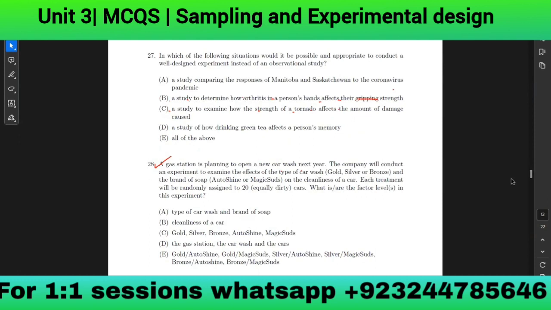In which of the following situations would it be possible and appropriate to conduct a well-designed experiment instead of an observational study?